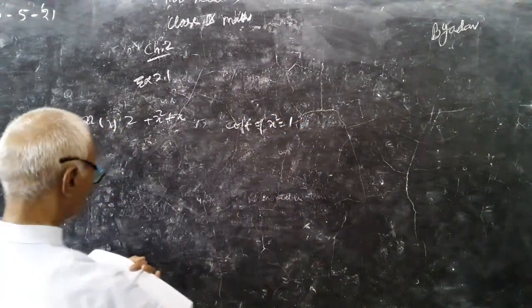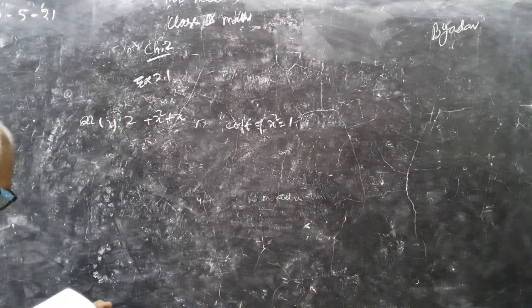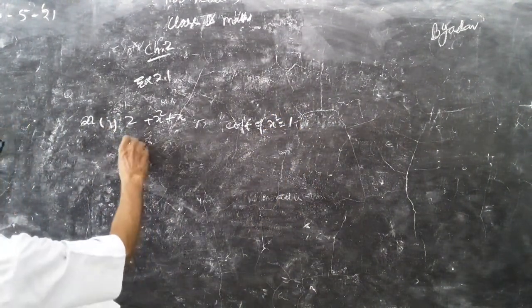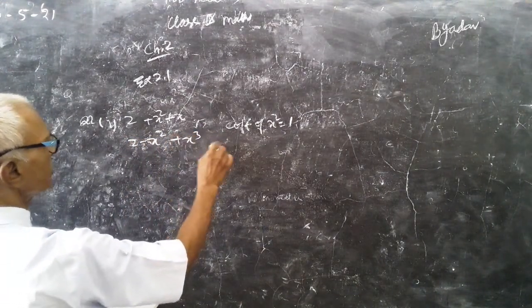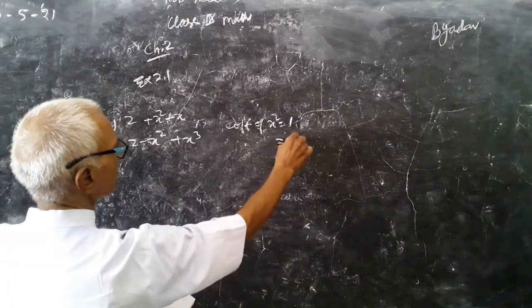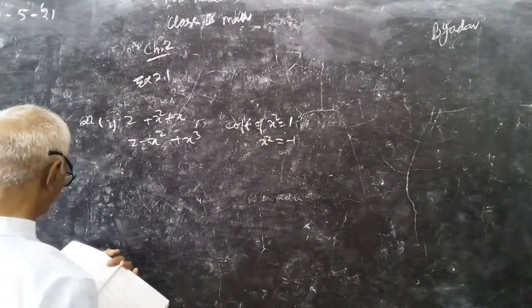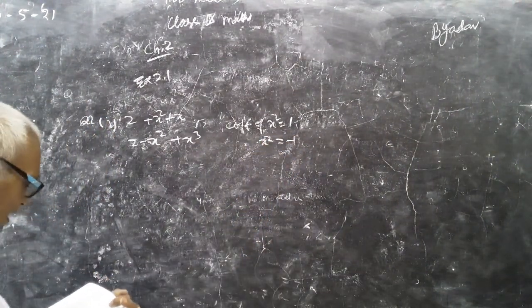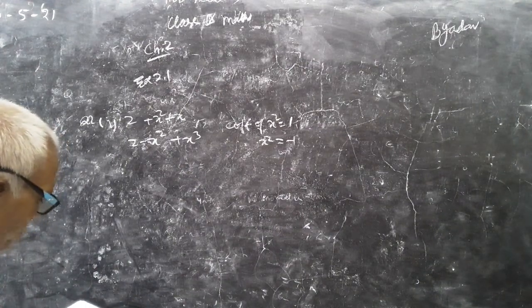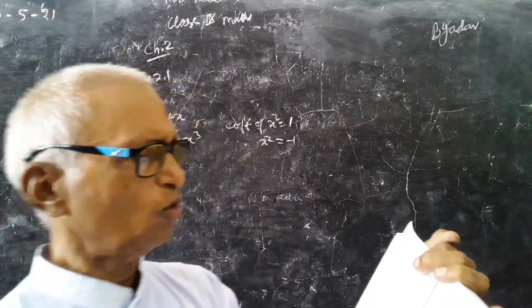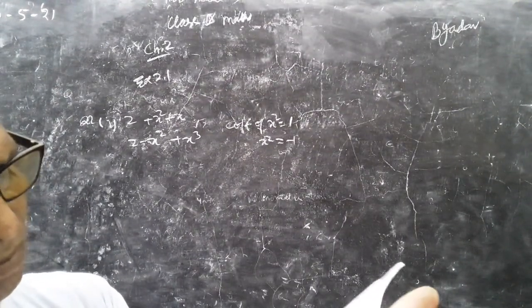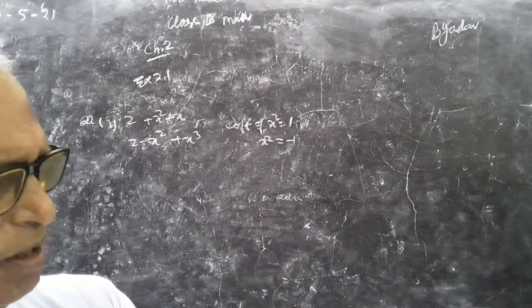In the second case, here is 2 minus x square plus x cube. Here the coefficient of x square is minus 1. In the third case, the coefficient of x square is pi by 2, and in the fourth case, the coefficient of x square is 0 because no x square term is there.